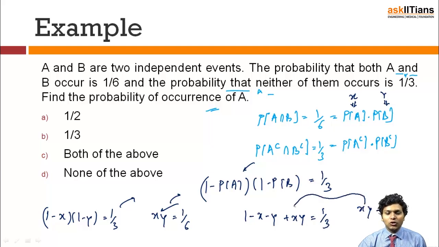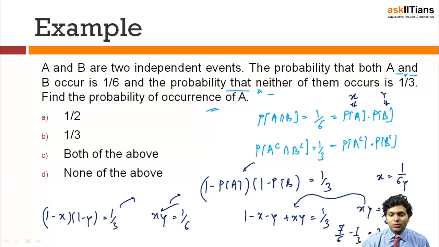You can put the value of xy over here, and this becomes 1 plus 1/6, that is 7/6, minus 1/3 equals x plus y.